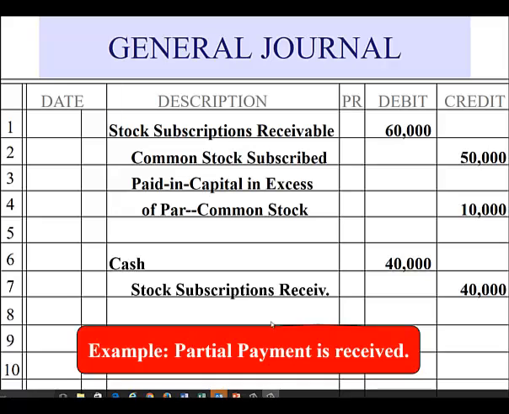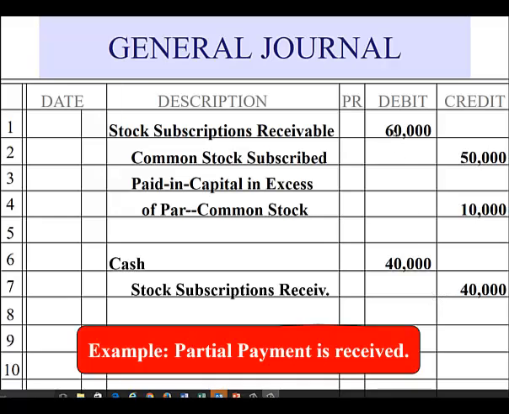Okay, then we have a partial payment that's received. So the subscriber has made a payment to the corporation, a partial payment for the stock. So the corporation received $40,000 in payment for the stock. So we will debit cash for $40,000 and then credit stock subscriptions receivable for $40,000.